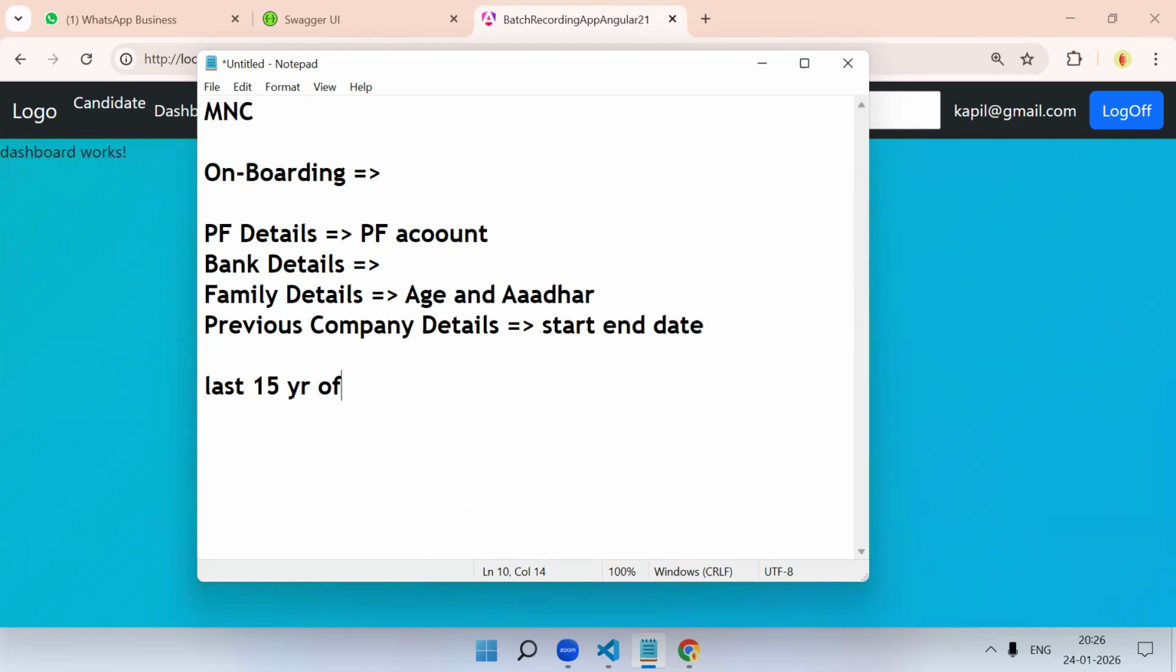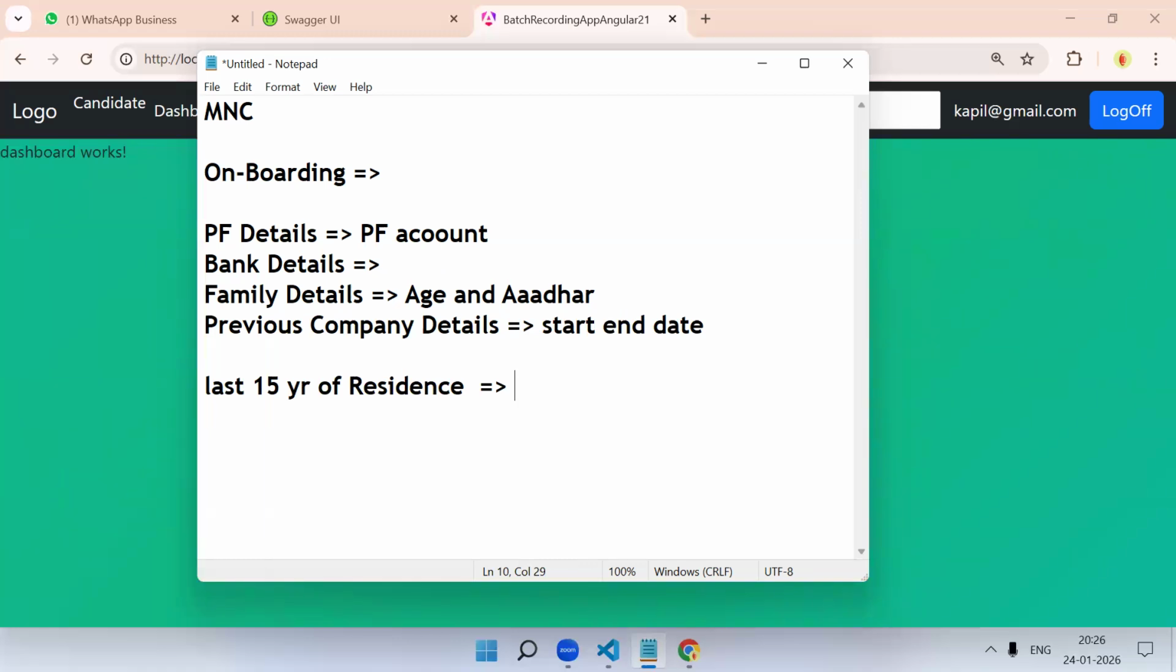Then we need to share the last 15 years of residence. What is this? Domicile, right? It means what was your last 15-year address, where you stayed. You need to provide that in every MNC. Sometimes you just provide it randomly, but when it comes to BG, they will ask you again.